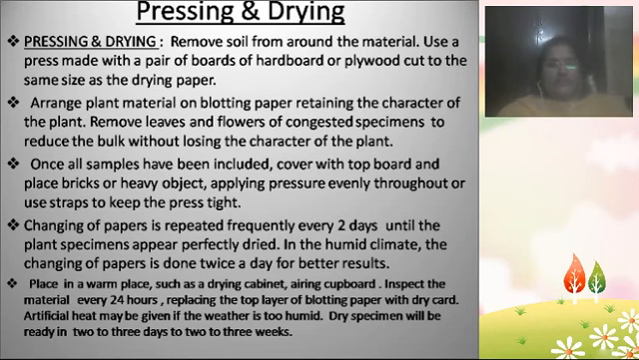And this is done without destroying the plant. Once all the samples have been included, cover with the top board. So with all the plants included, we have already taken care of the pressing, we have dried them, we used the blotting paper, and we preserved the different parts of the plant in different manners.